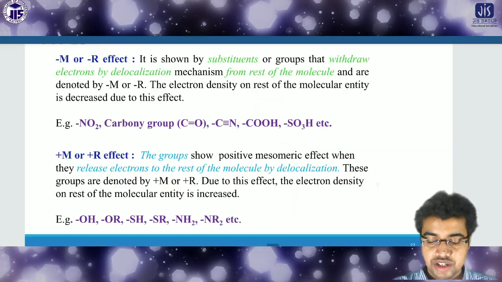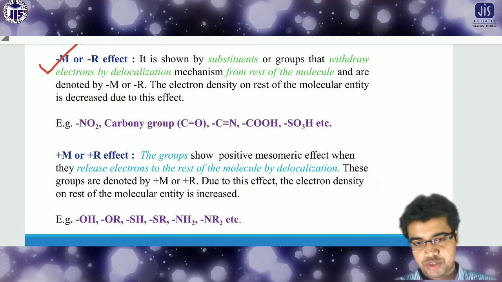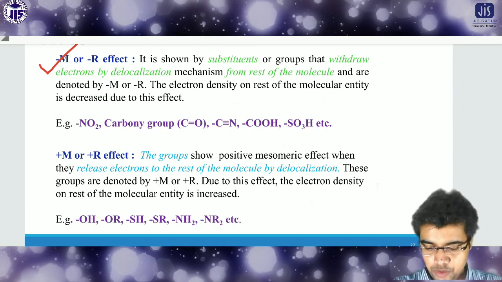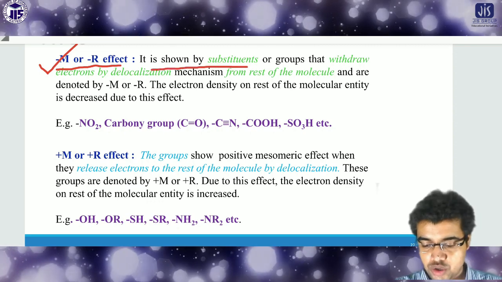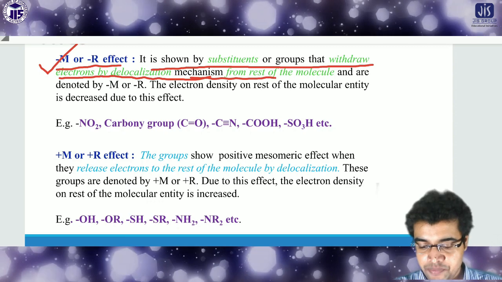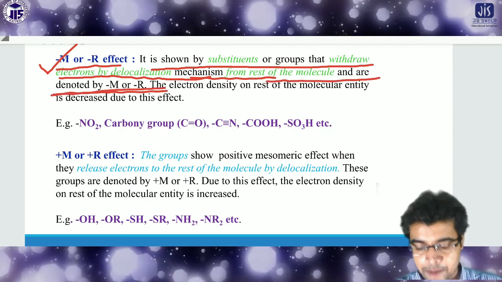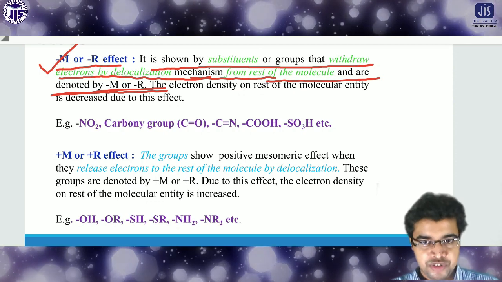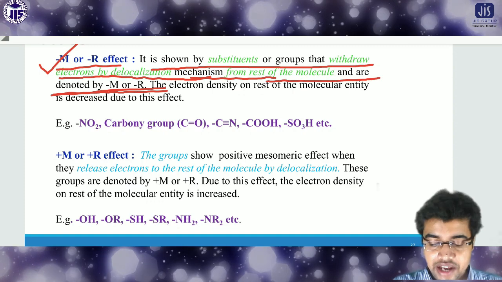First of all, consider the minus M or minus R resonating group, which takes away electron density. Minus M or minus R is shown by substituents or groups that withdraw electrons by a delocalization mechanism from the rest of the molecule. That means they have the capacity to take electrons from the molecule. Here is the example of NO2.